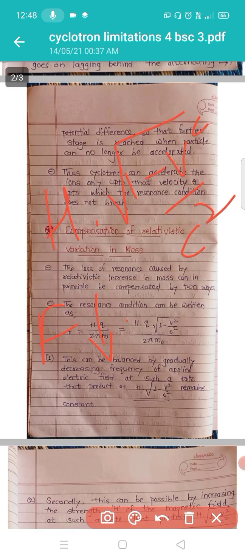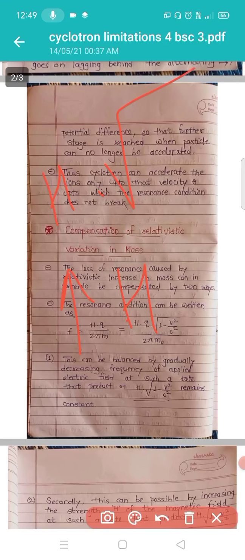Secondly, this can be possible by increasing the strength of the magnetic field H at such a rate that the product H into the square root of 1 minus v square upon c square remains constant.